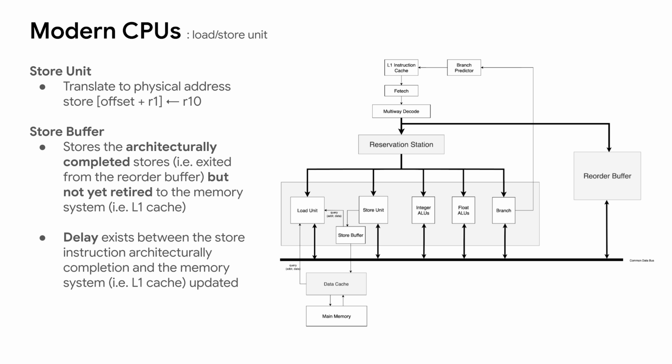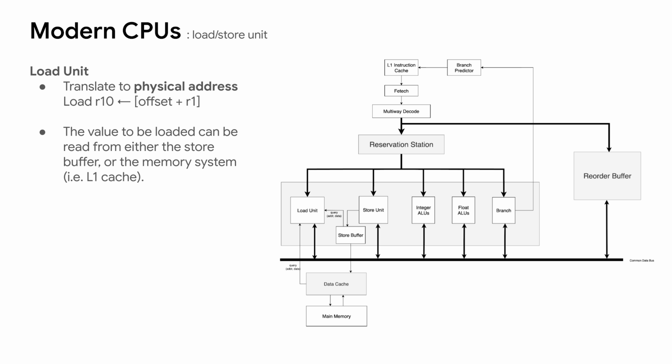The purpose of the store buffer is to allow the stores to be committed to the DRAM when the memory bus is not busy. The load unit does the address translation the same as the store unit. Then it has two sources to read the data. One is the store buffer, the other one is the L1 cache.